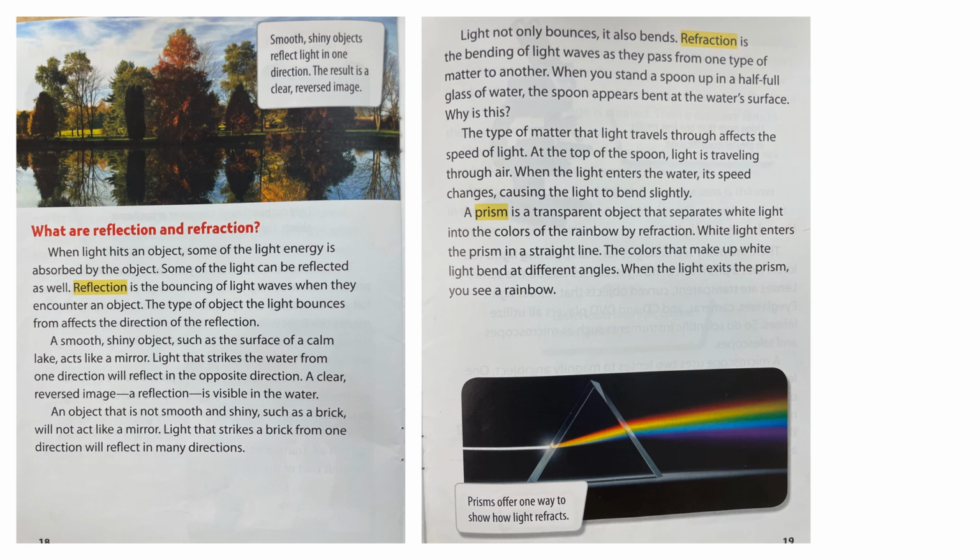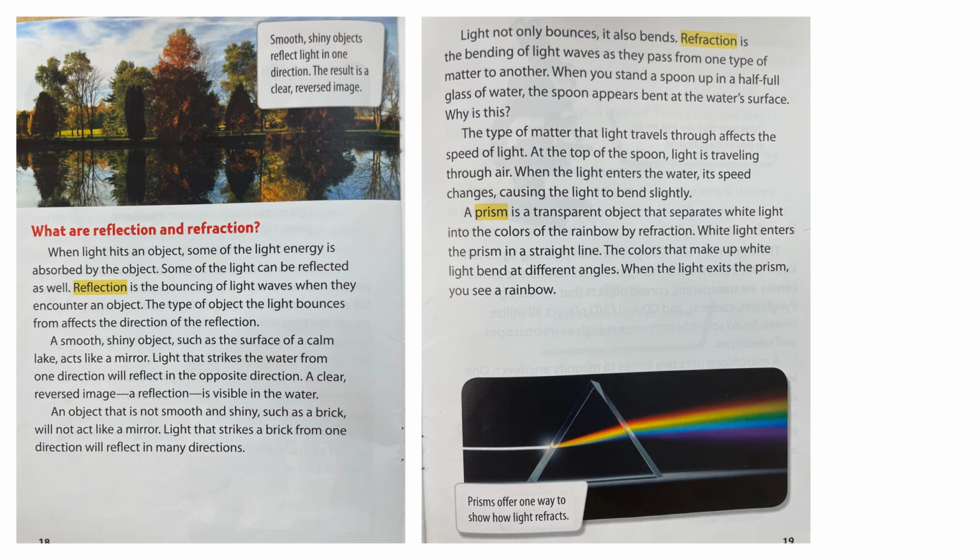The type of object the light bounces from affects the direction of the reflection. A smooth, shiny object, such as the surface of a calm lake, acts like a mirror. Light that strikes the water from one direction will reflect in the opposite direction. A clear, reversed image, a reflection, is visible in the water.